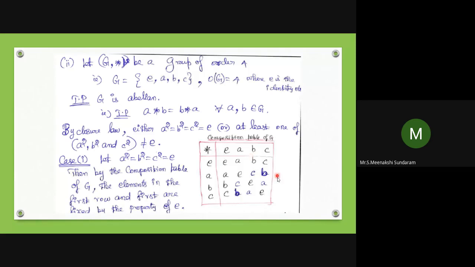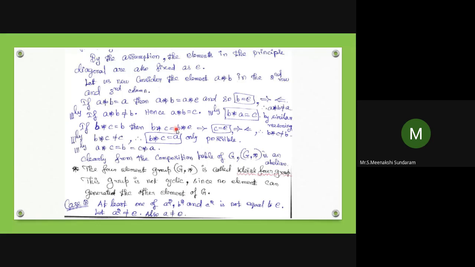The black color entries I can fix first, writing the letters from the table itself. Only for the blue color entries do I need to go through this procedure to check. Similarly, B star C is not equal to C, so B star C equals A is the only possibility. Again, similarly, A star C equals B, and C star A equals B. So clearly, from the composition table, G with star is an abelian group.